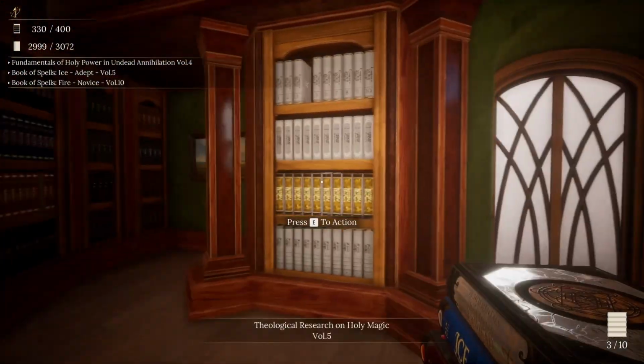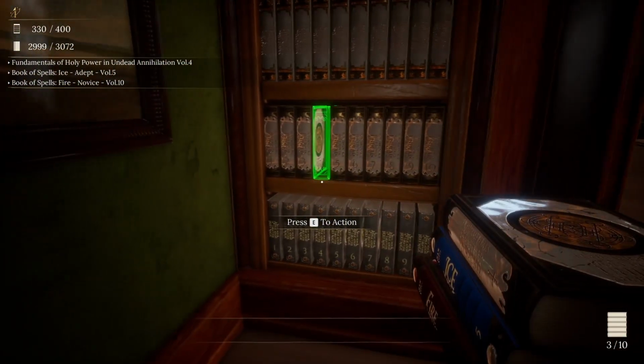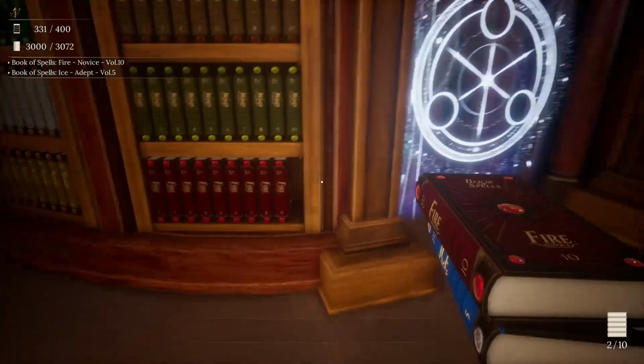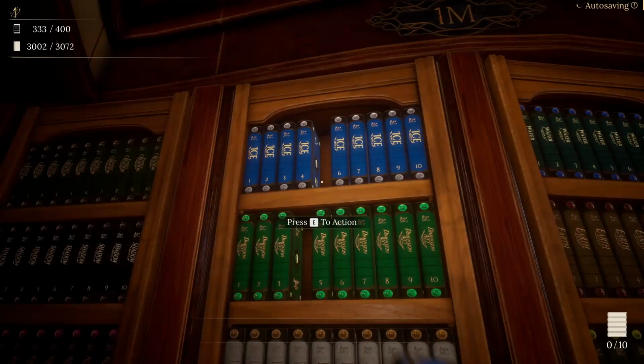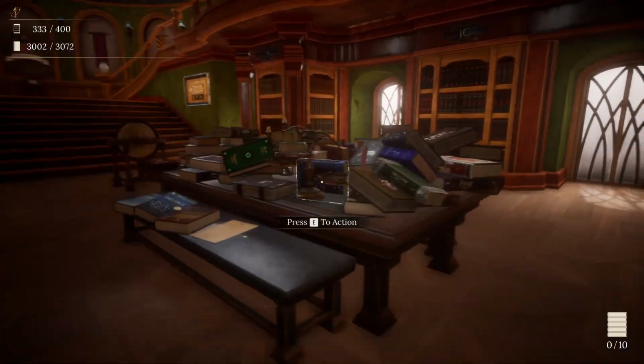So, Fundamentals of Holy Power and Under Annihilation, Volume 4. Gets one there. So we've got Ice and Fire. Fire goes down here, Ice goes up here. Oh, that's the last one there. Pretty sure.